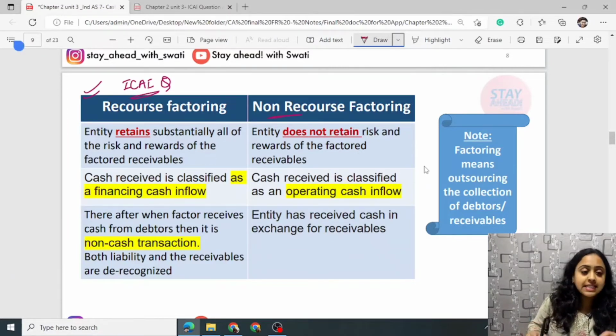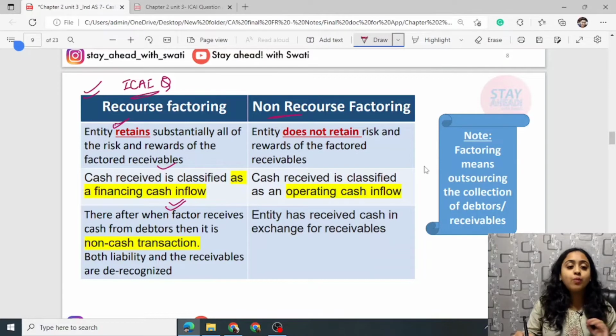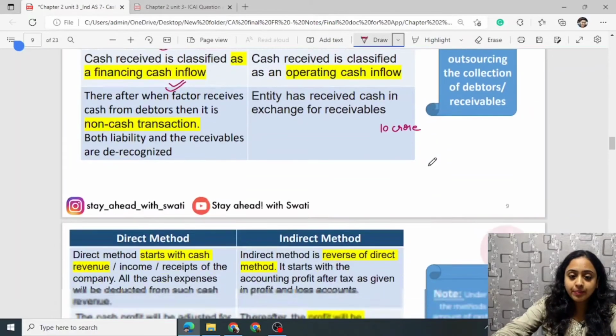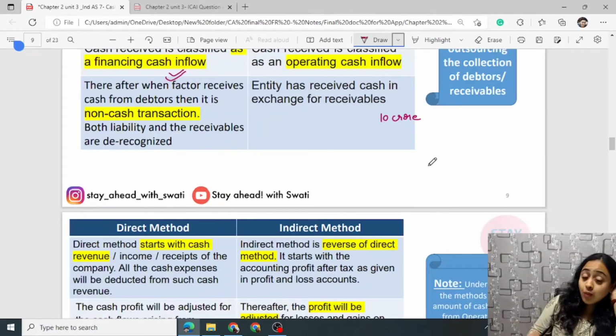Simply, if the entity retains substantially all of the risk and reward of the factored receivables, cash received is classified as financing cash flow. For example, there are 10 crore of debtors.